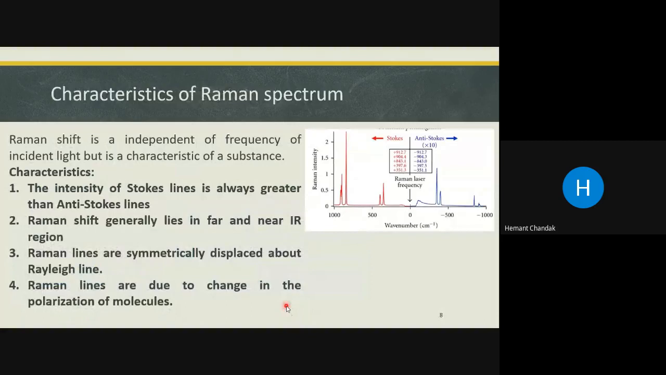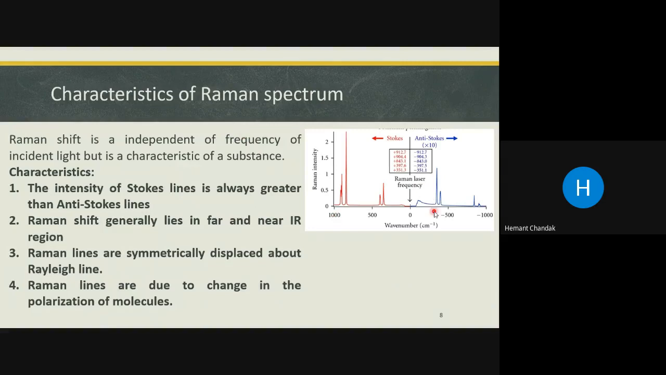Now, what are the characteristics of a Raman spectrum? Why this line appears and other things we will see a little later. As I mentioned, the Raman shift is independent of the frequency of incident light, but is a characteristic of the substance. It means the Raman spectrum can be a very important tool to all chemists. The reason is the Raman shift is dependent on the substance. If you change the substance, the Raman shift will change. It means that from the Raman spectrum, you can draw some conclusion regarding the structure of the molecule.